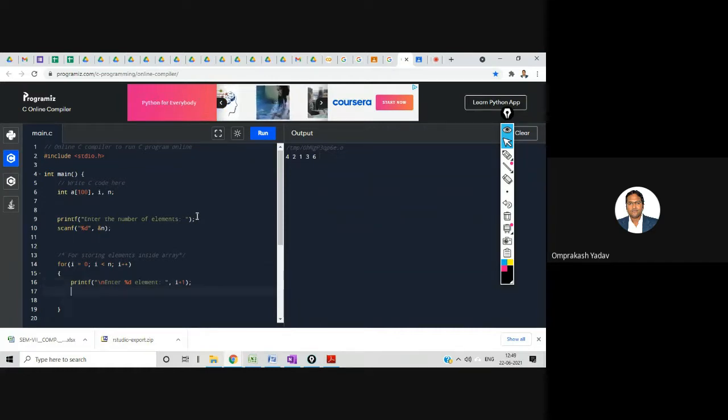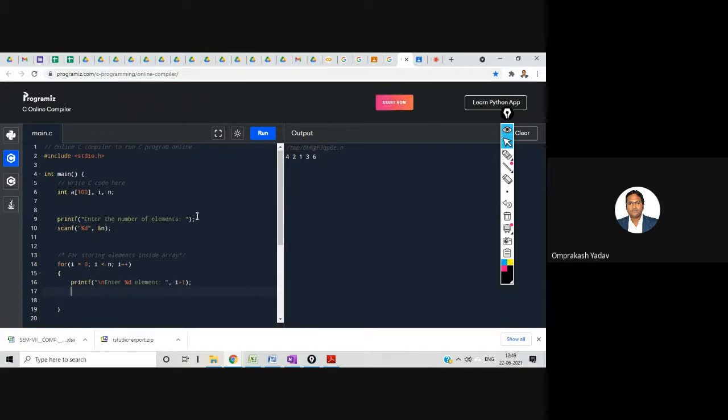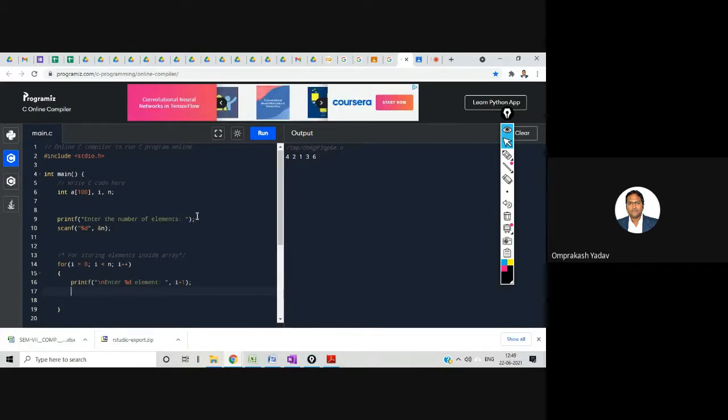And the user will enter the first element. The moment the user enters the element, what are we supposed to do? We are supposed to store it inside the array, and which is our array? This is our array, a of 100. So let's store it: scanf %d, ampersand a of i.